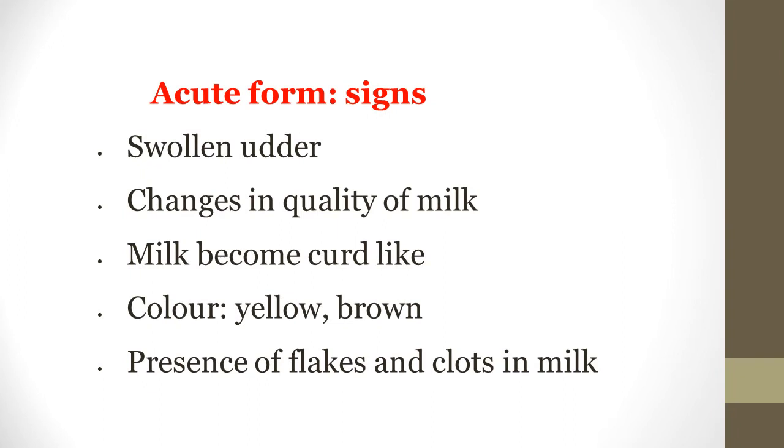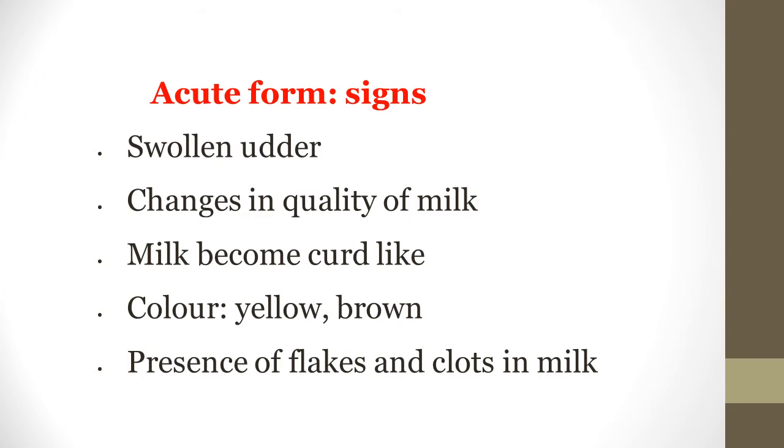Here we will see the signs of acute mastitis. Acute mastitis is comparatively less severe than peracute form, but it is a severe form. The udder is swollen and all signs of inflammation are seen. The signs of rubor, calor, dolor, tumor, and functio laesa, pain. All signs are seen. And also there are changes in the quality of milk. It is visibly noted.